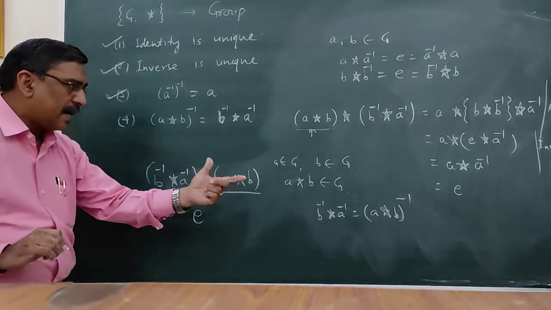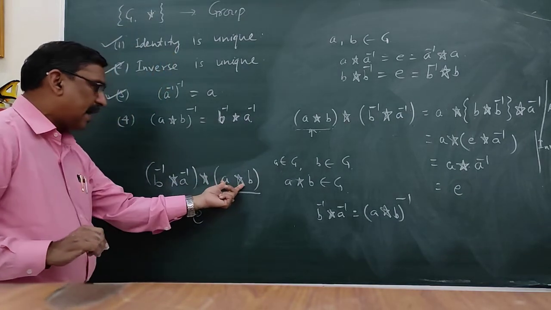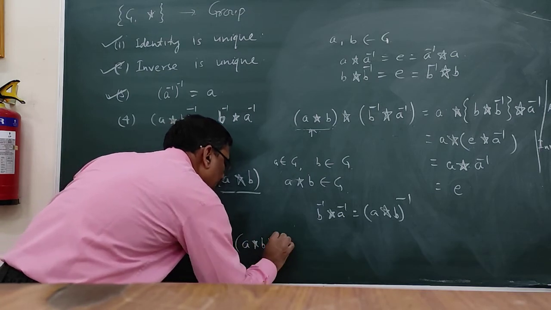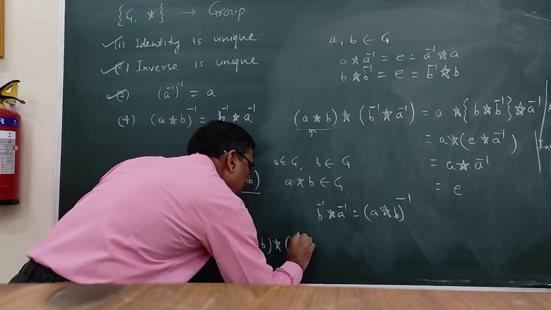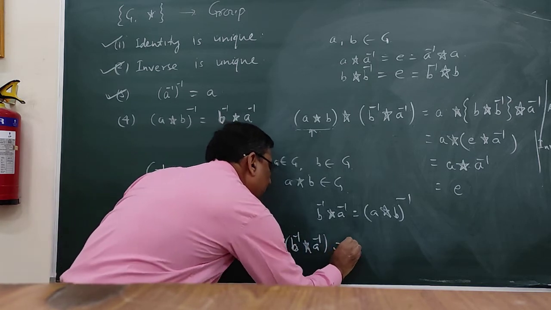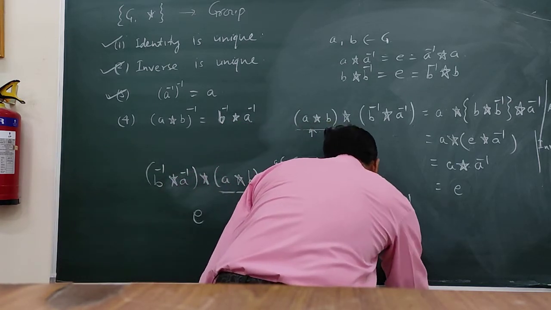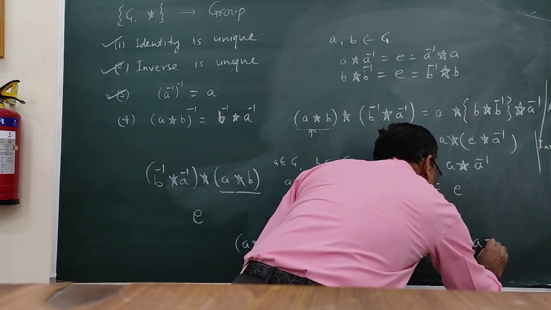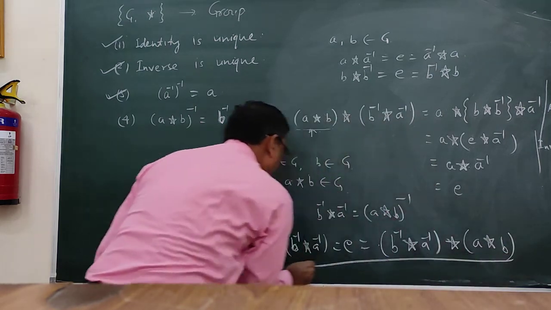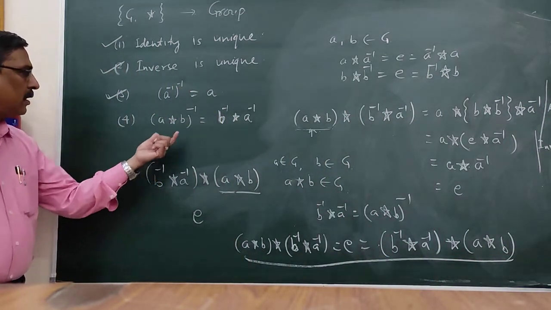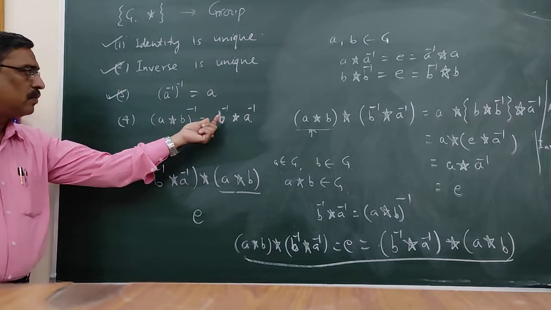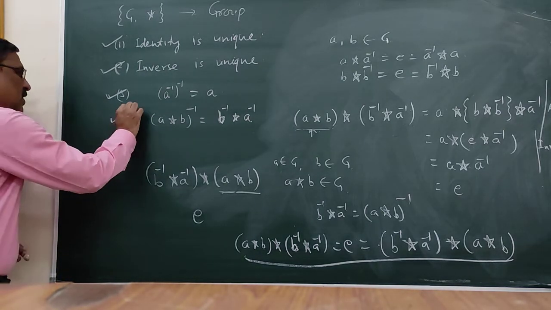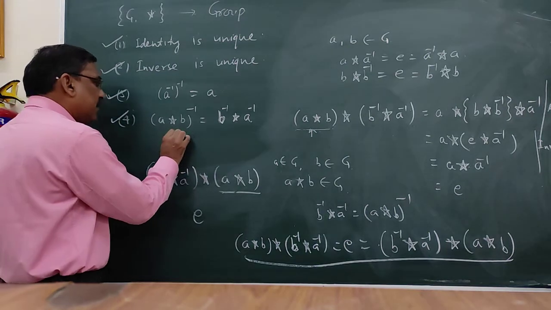So from left side and right hand side, in both ways, we can write A operation B operation B inverse operation A inverse is equal to identity is equal to B inverse operation A inverse operation AB. So from here we can say that AB inverse is equal to B inverse operation A inverse. Thus we have proved these four properties, and this is known as the reversal law.